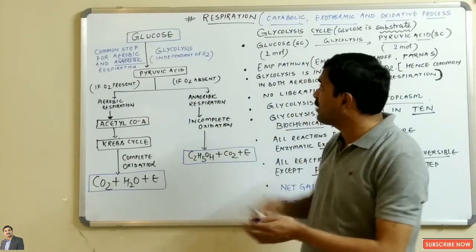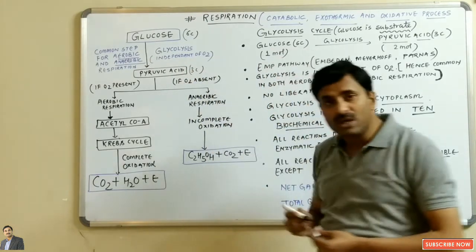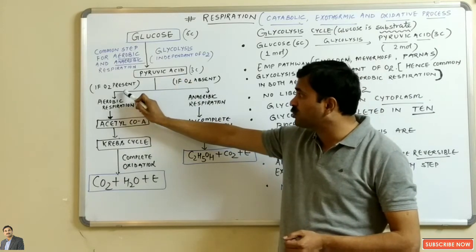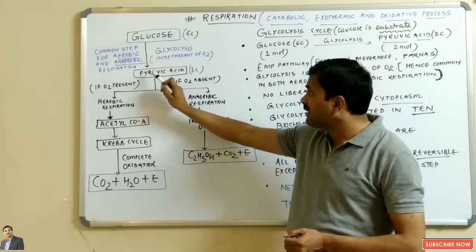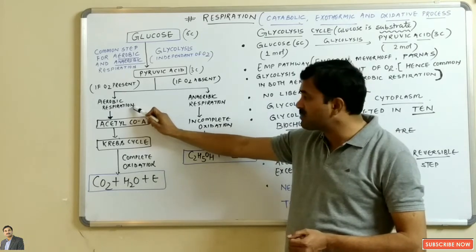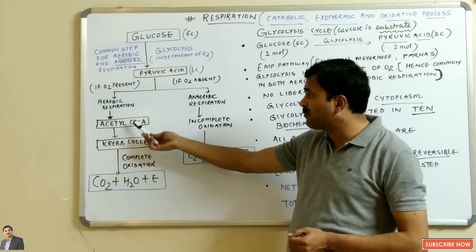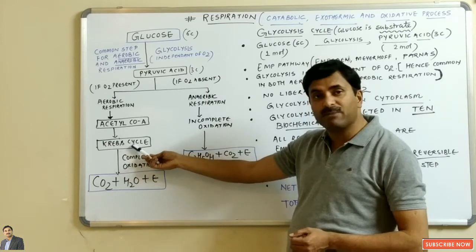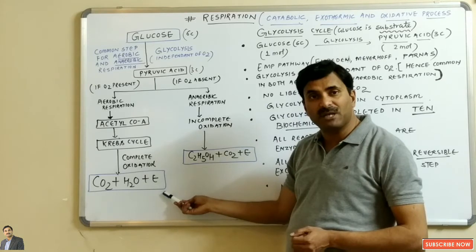The pyruvic acid. Now glucose is a 6-carbon compound. It is broken down into a 3-carbon compound. Now the future of the pyruvic acid depends on whether O2 will be available or not. If the pyruvic acid gets oxygen, it will undergo aerobic respiration. It will enter the Krebs cycle, meaning it will form acetyl coenzyme A. Acetyl coenzyme A will enter the Krebs cycle, and the ultimate products will be carbon dioxide, water, and energy liberated.